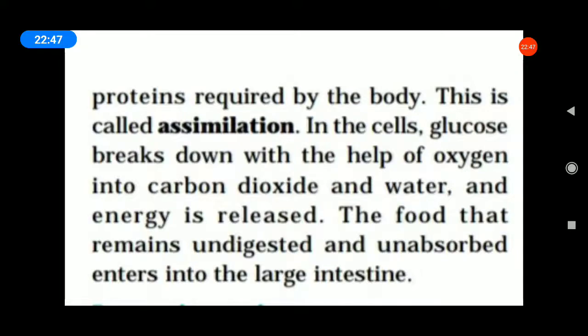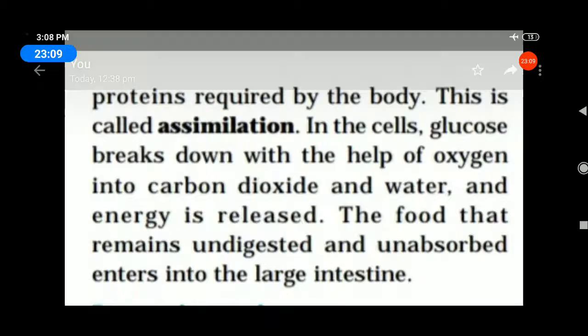This is called assimilation. In the cells, glucose breaks down with the help of oxygen into carbon dioxide and water, and energy is released. The food that remains undigested and unabsorbed enters the large intestine.